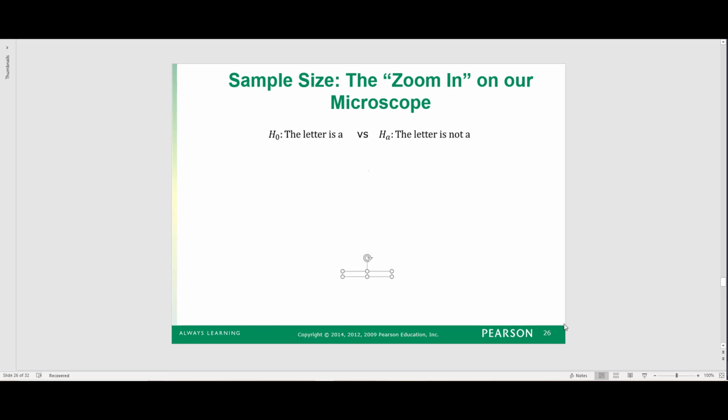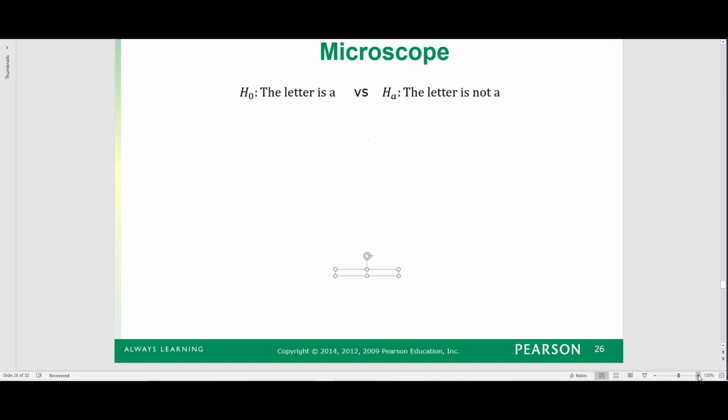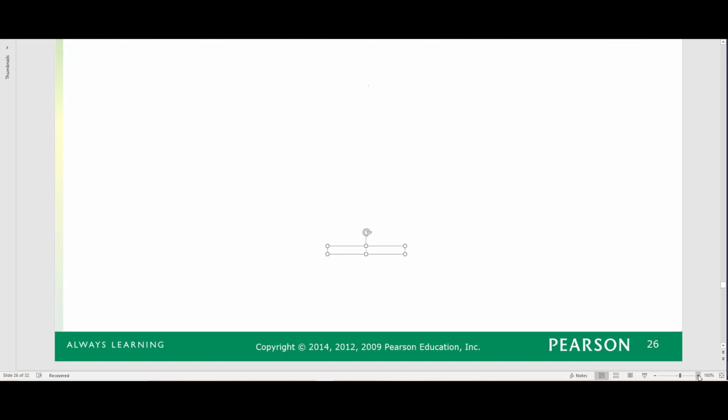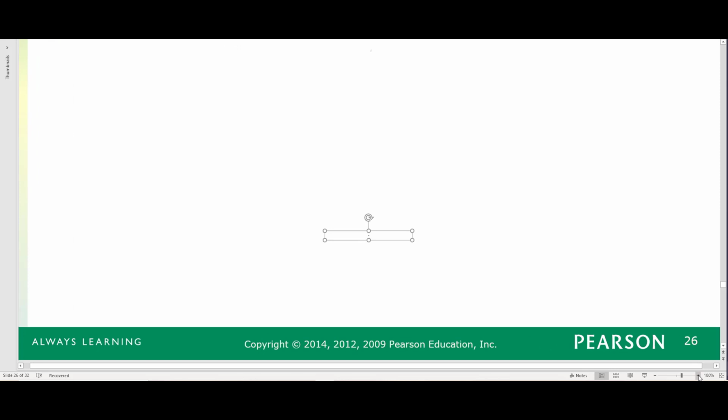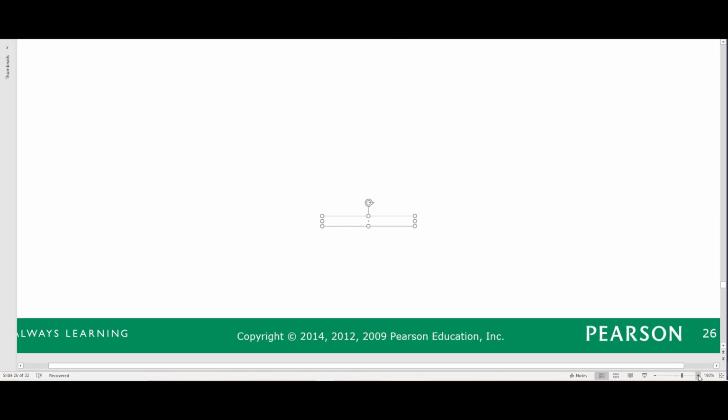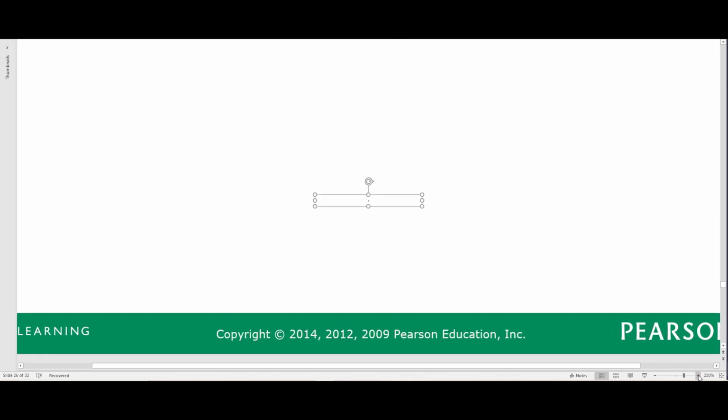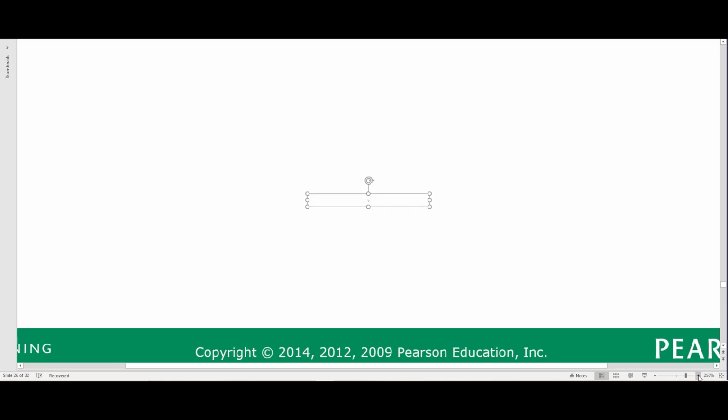Well, there's another letter down here, and this one's going to look a little more like the letter A than J does, meaning that it's going to take a larger sample to determine that the null hypothesis is wrong and the letter is not A. So we'll zoom in. Every time we click zoom in, it's like we're taking a larger sample. It magnifies the difference between our null hypothesis and the alternative hypothesis more and more.